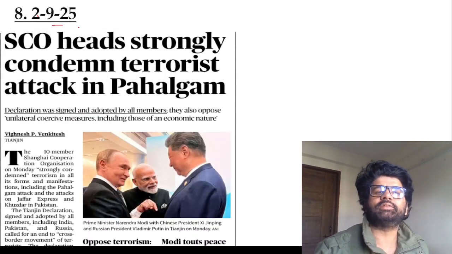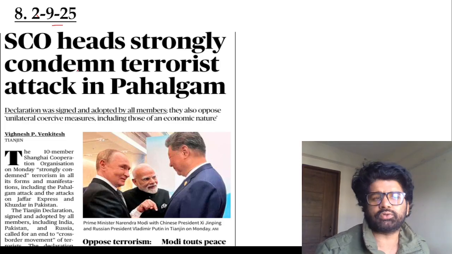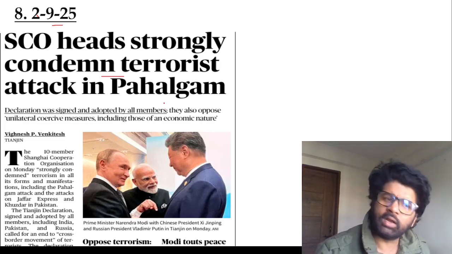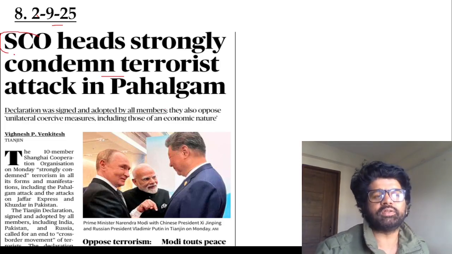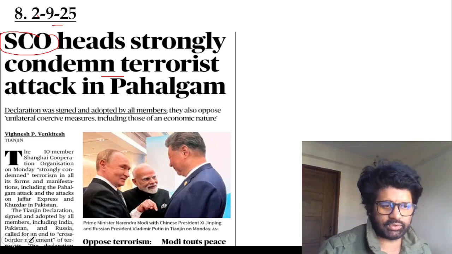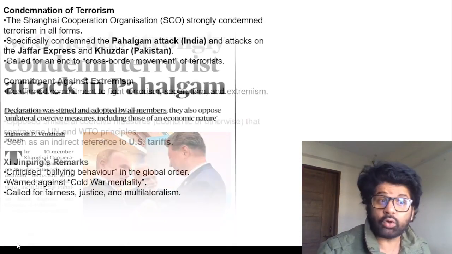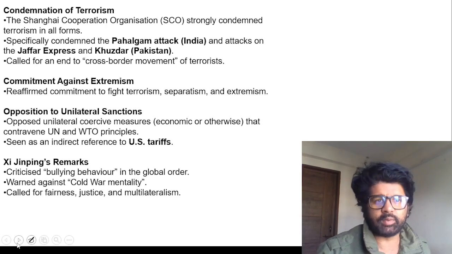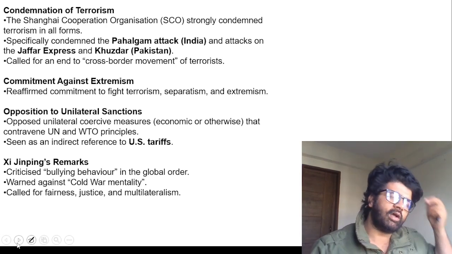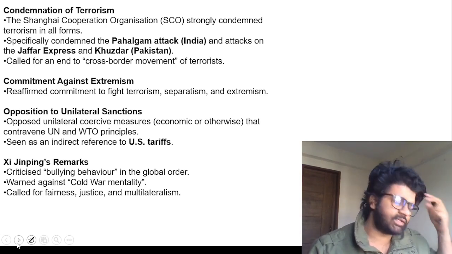Next article, 8th article, 2nd September 2025. SCO had strongly condemned the terrorist attack in Pahalgam. That's fine. What is important in this article is Shanghai Cooperation Organization. How many current members are there? And not only that, there are other things also which are important in this article. Global Governance Initiative, what is happening?